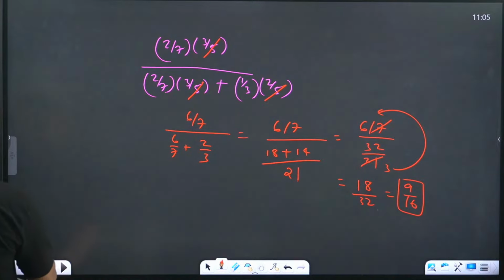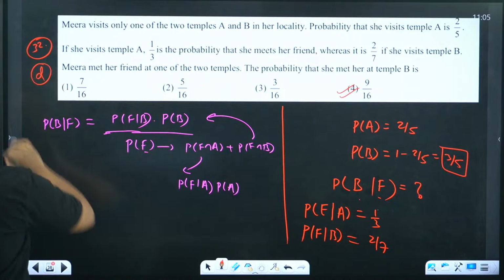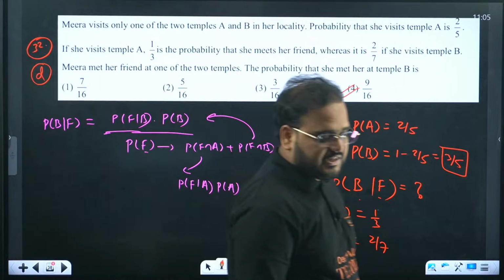Clear? That's option D. This is also last year's PYQ.